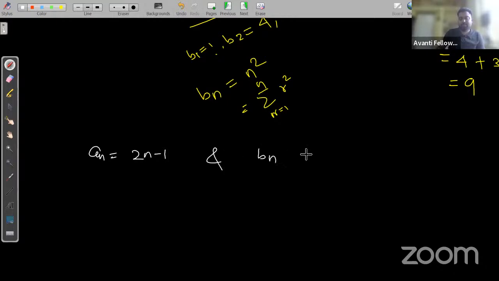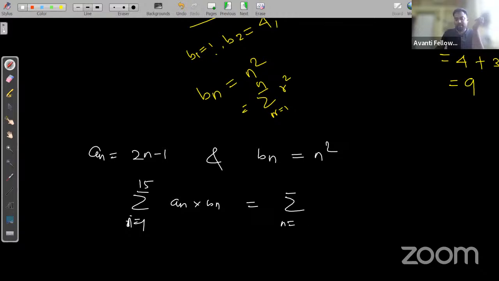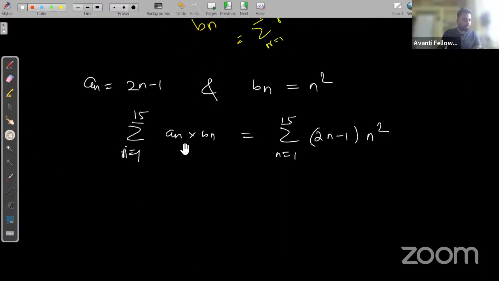and bn as n square, right? And we need to find in the question, summation n is equal to 1 to 15 of an into bn, right? Now you can easily find, that is 2n minus 1 into n square. Yes or no? That is 2n minus 1 into n square.